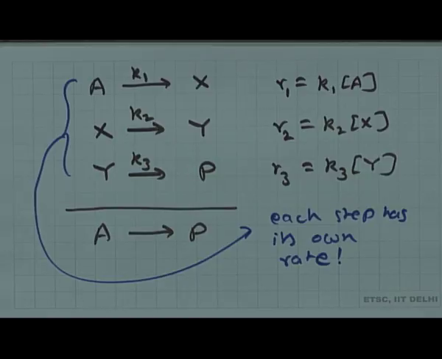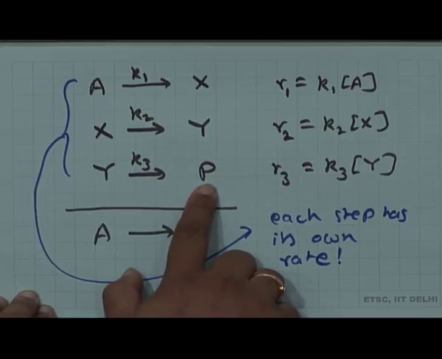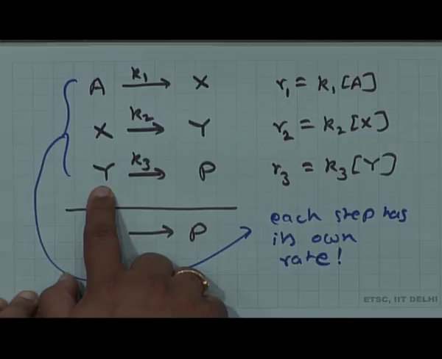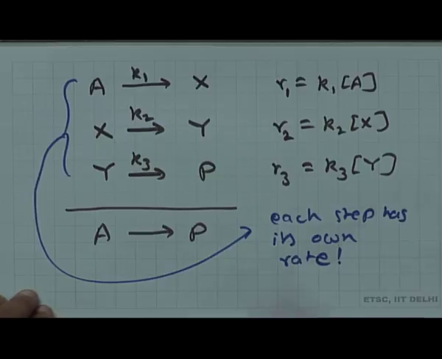So the question again is, if I have a series of consecutive steps which leads to my final equation A going to P, how would I know on what the rate of this conversion from A to P will be based? Why? Because suppose you are going to follow your reaction by looking at the product P. Then the formation of product P is going to depend upon Y, the formation of Y is going to depend upon X, and the formation of X is going to depend upon A.